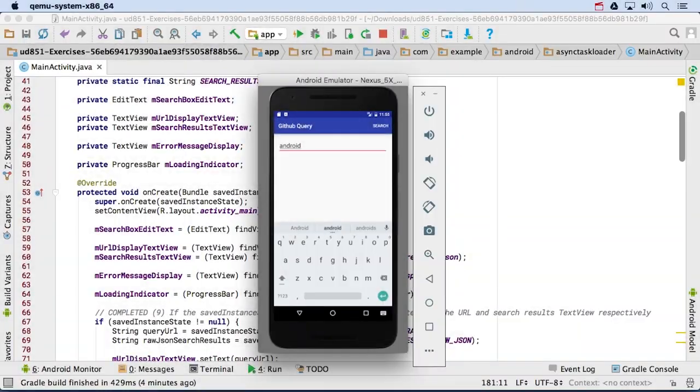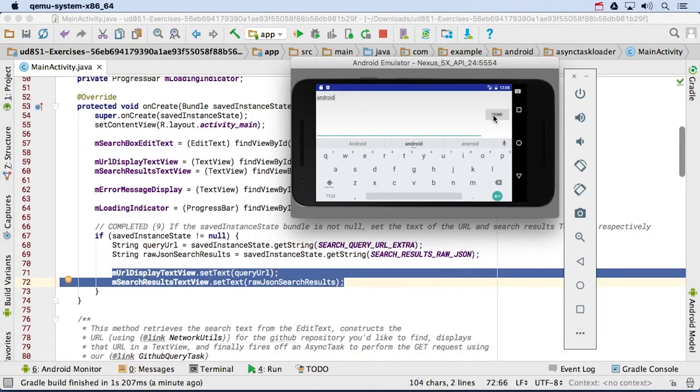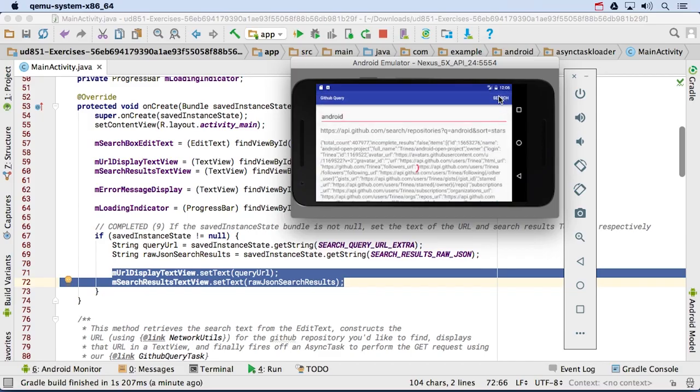Let's fix one of our earlier toy applications to better work with the Android lifecycle, our GitHub query application. Open up exercise 5B part 1 and type in the query Android. When we rotate the device, the word Android from the edit text is preserved, but the URL and query results